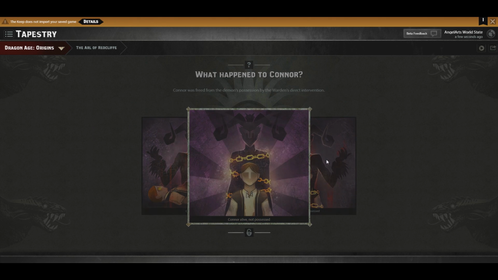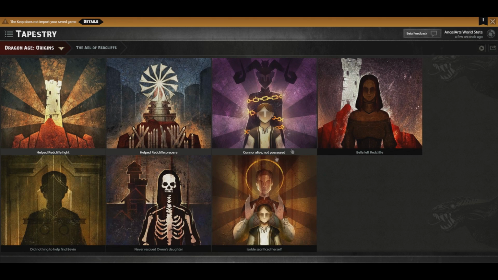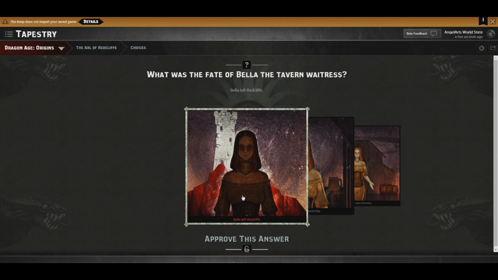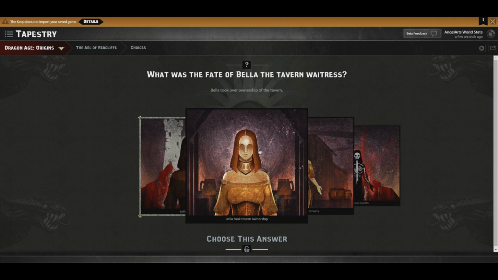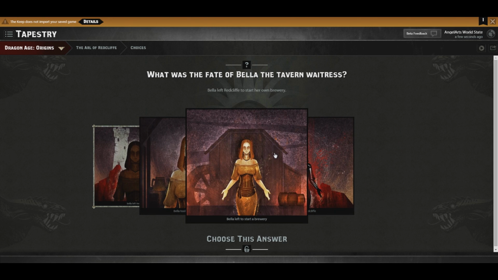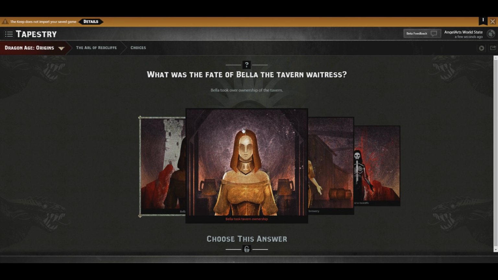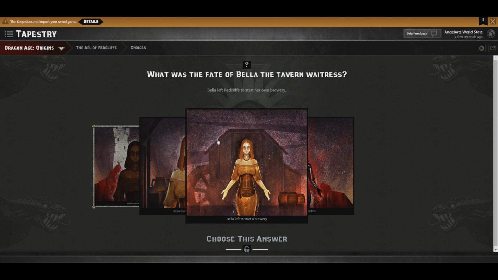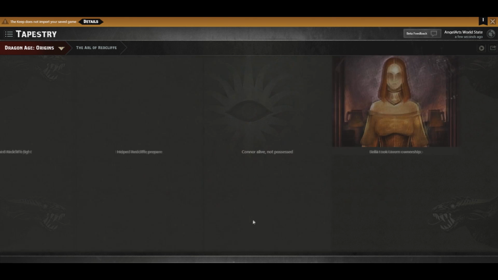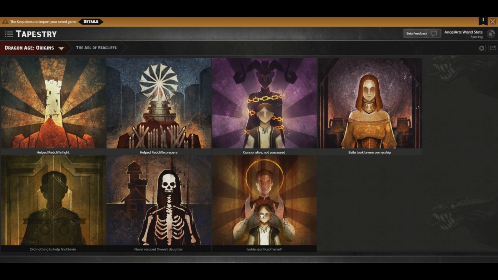Clive are alive, not possessed. I really love the arts, by the way. The art of the keep is beautiful. Beautiful, beautiful, beautiful. Bella left Red... Oh yeah, I remember Bella. Fate of Bella, the tavern waitress. Bella left Redcliff. Bella took ownership of the tavern. Bella did not survive the events in Redcliff. Bella left Redcliff to start her own brewery. I believe that Bella took over the ownership of the tavern. I don't know if she left Redcliff to start her own brewery. I think she took ownership. Yeah, because we got freebies after that.